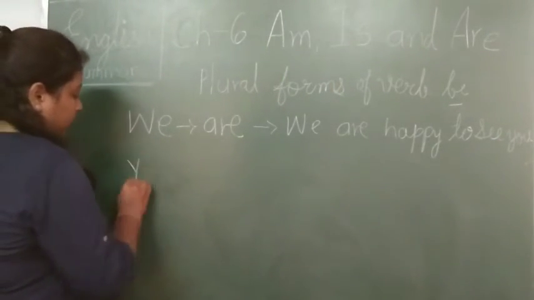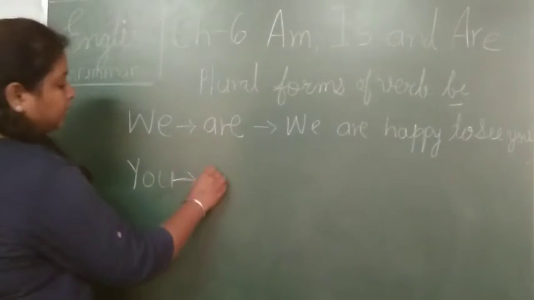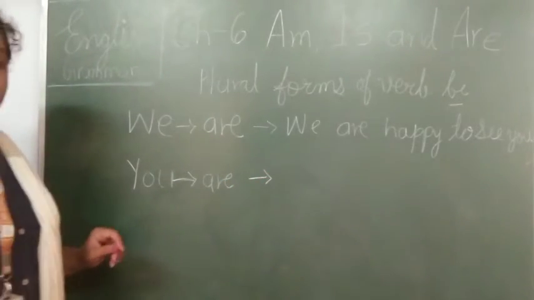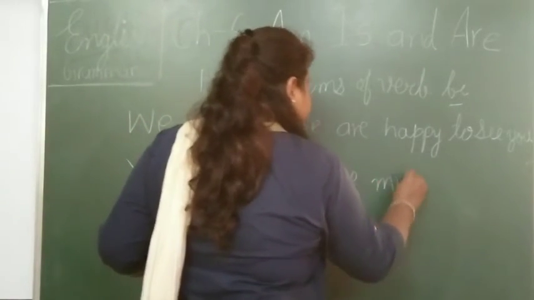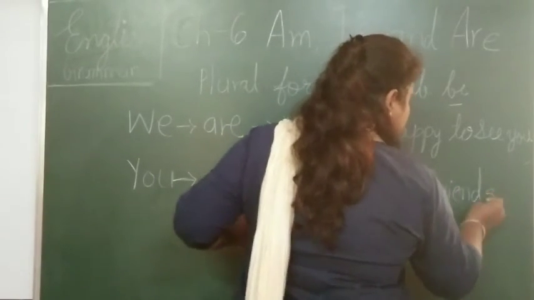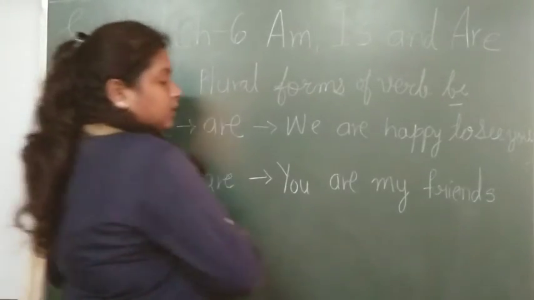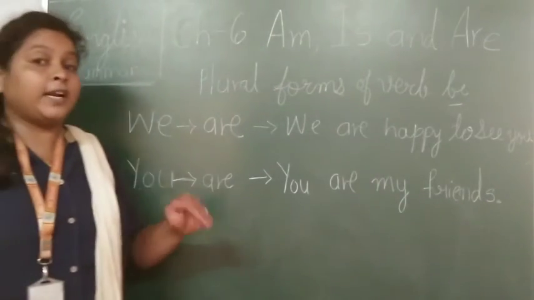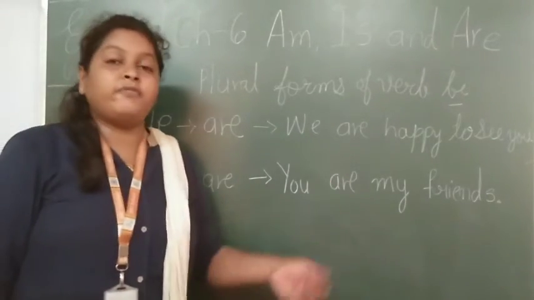Right? Next we can write you. You के साथ क्या आता है? As we have learned that you के साथ are आता है. So what will be the sentence? You are my friends. You can recognize whether we are using the singular or the plural. कैसे पता चलेगा? So you can read by the sentence, friends. That means Friend is not there, friends. That means plural is there. So that's why we will use you are my friends.